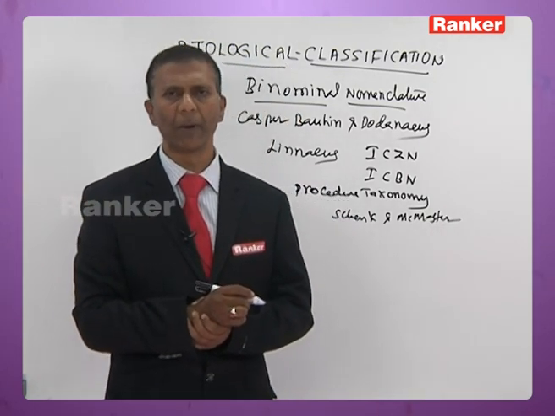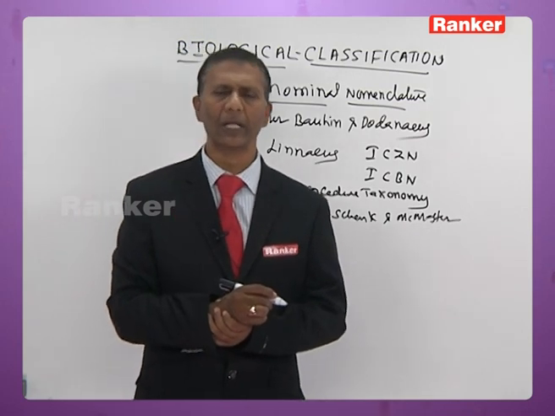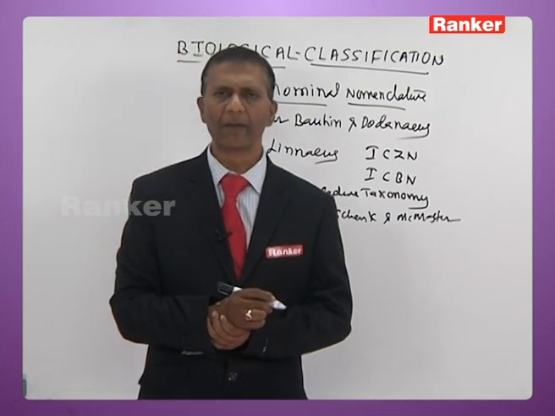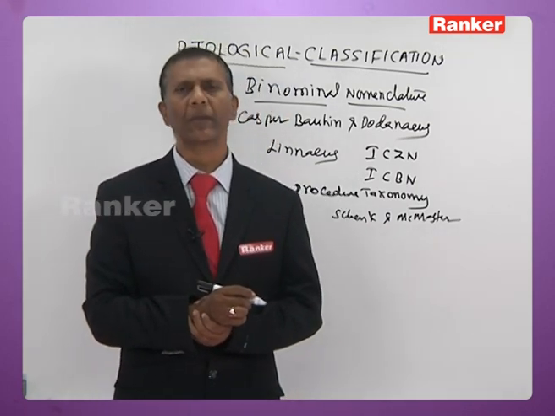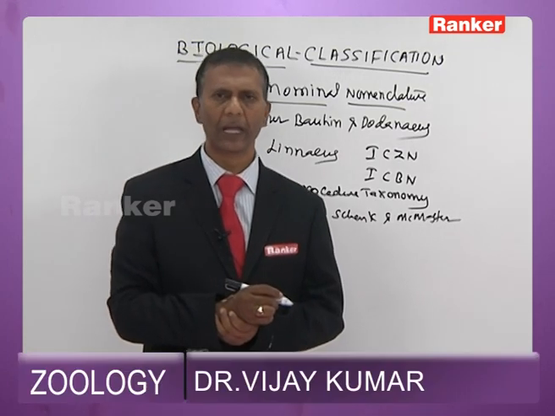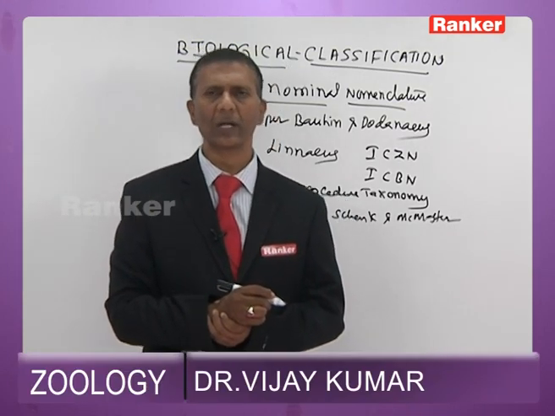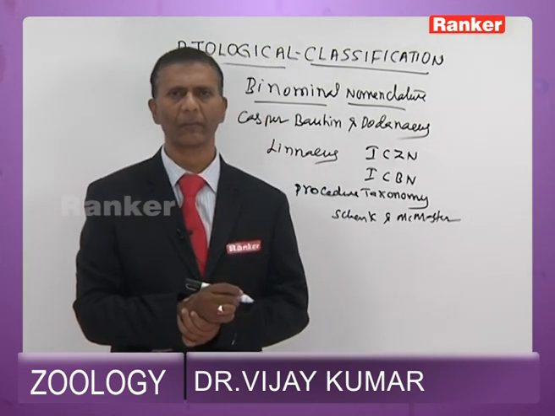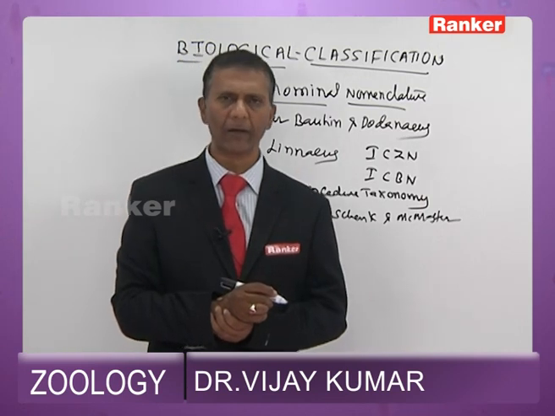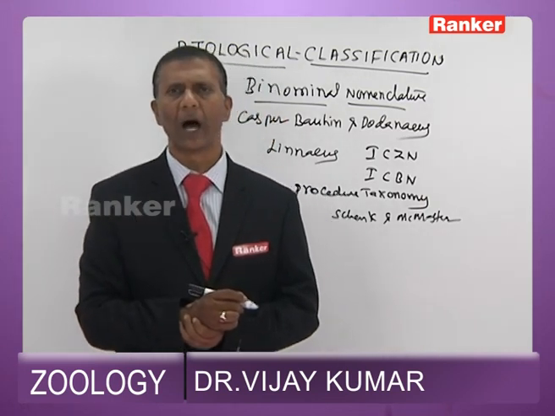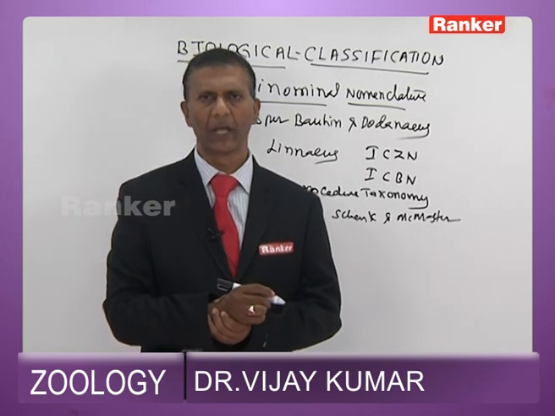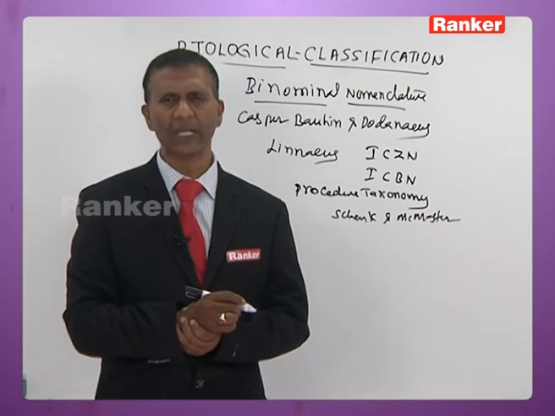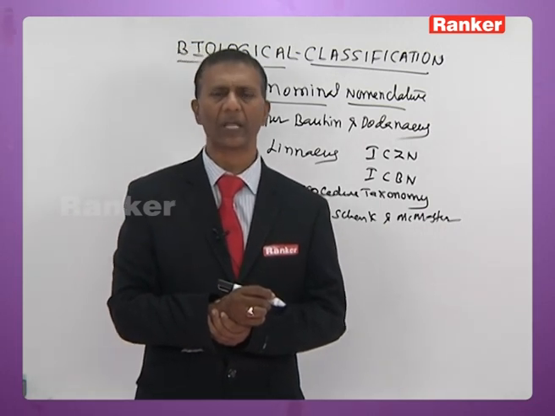If it consists of three parts, it is called trinomial nomenclature. In binomial nomenclature, as I made a mention earlier, the first part is called genus or generic name, which is invariably a noun, and the second part is called species or specific name, which is invariably an adjective. Scientific names should be derived from Latin or they should be Latinized, because when other languages are taken here, as the language undergoes changes, the names also get changed.